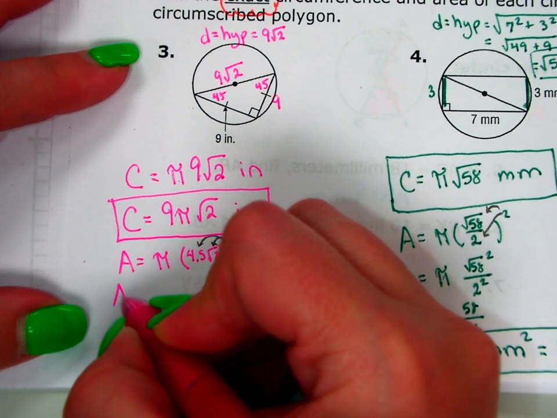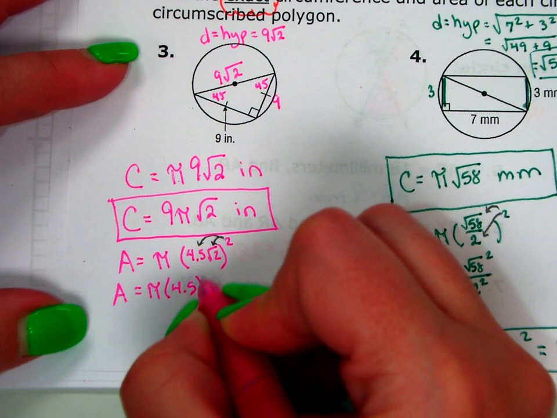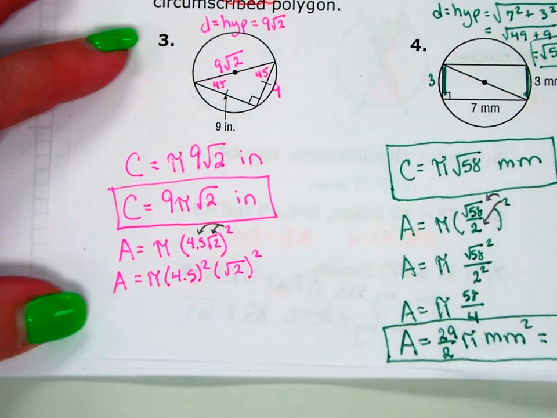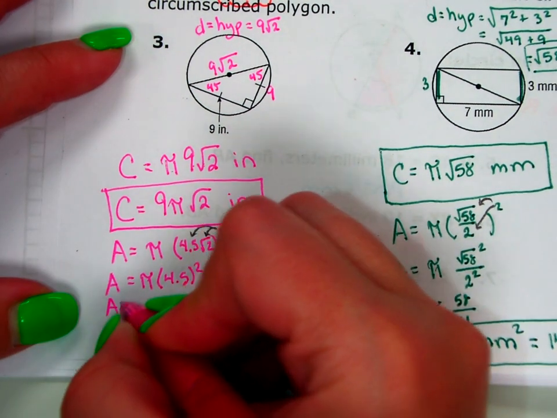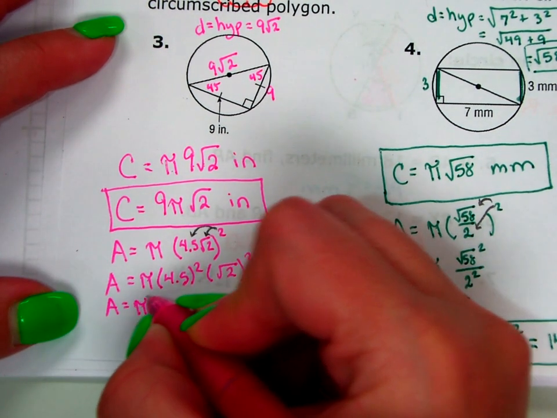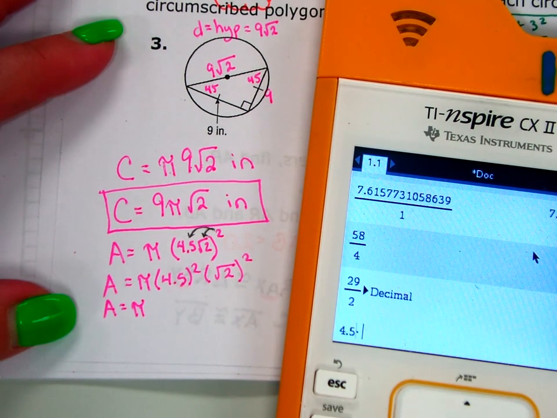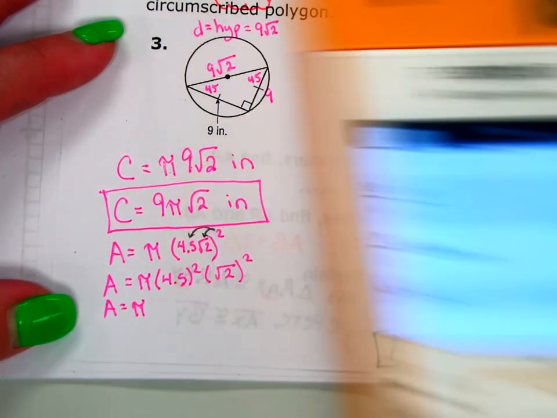So this is really area equals pi times 4.5 squared times the square root of 2 squared. So this is area equals pi times 4.5 squared is 20.25.